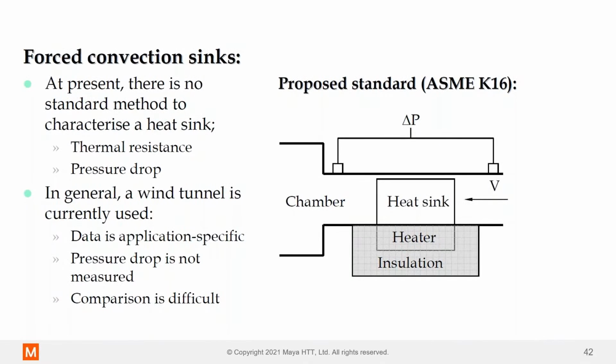And then from that, we can change the velocities and ramp it up, and then grab those two curves that we saw earlier. Okay, so the thermal calculation would just be the delta T divided by the power that we supply to the heater. And then the delta P is just the pressure readings either side at a certain velocity or flow rate.